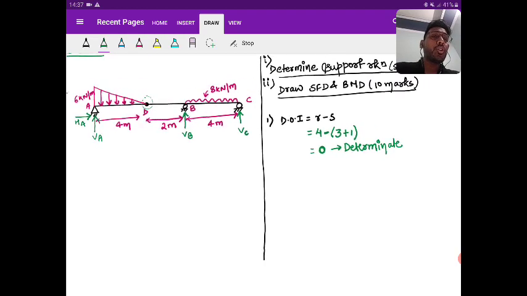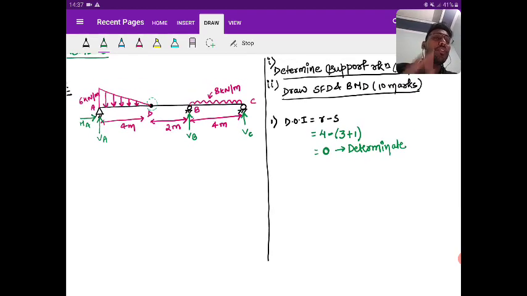So I would like you to solve. I'm giving you 2 minutes. You have 3 basic equations: summation F, summation phi, summation moment. That summation moment you can take about any point. And you have one additional equilibrium equation, that is bending moment at D is equal to 0. You know the basic definition of bending moment. Use that and get the values of HA, VA, VB, VC.